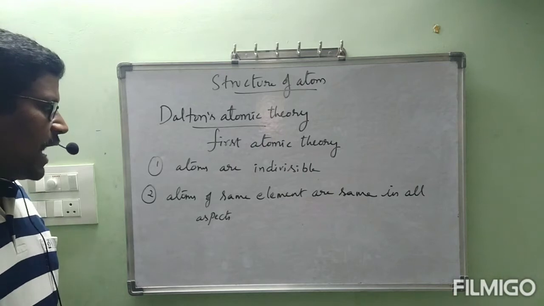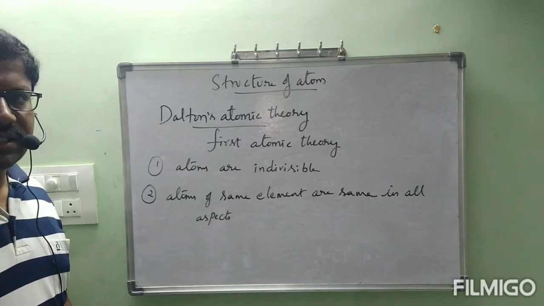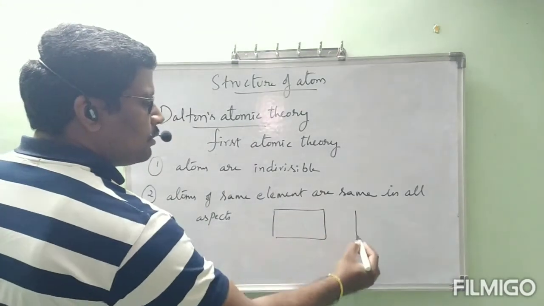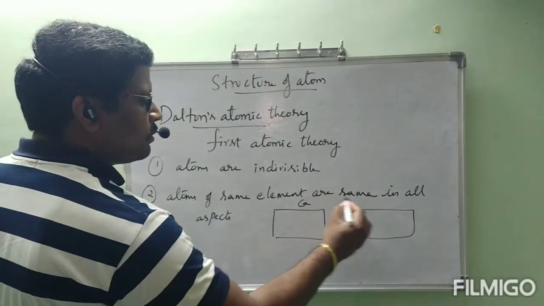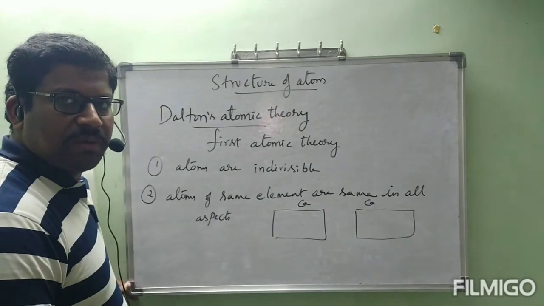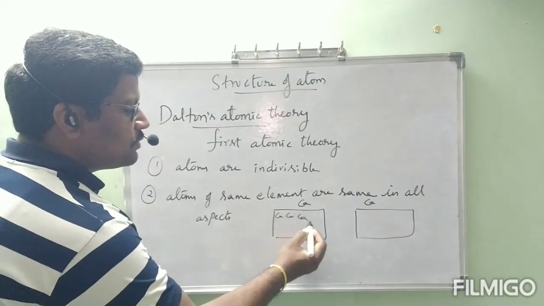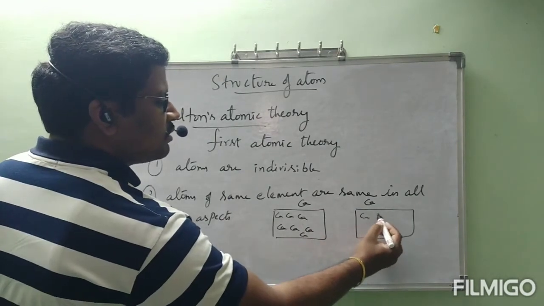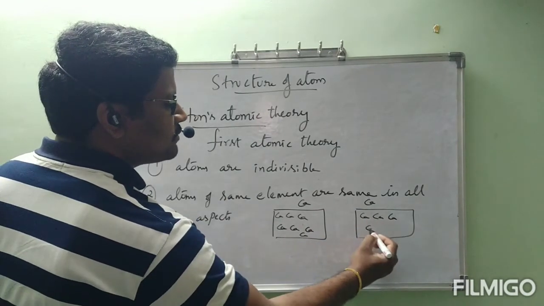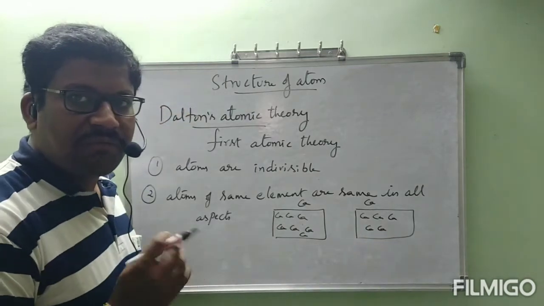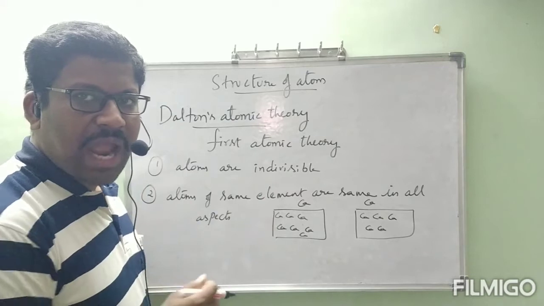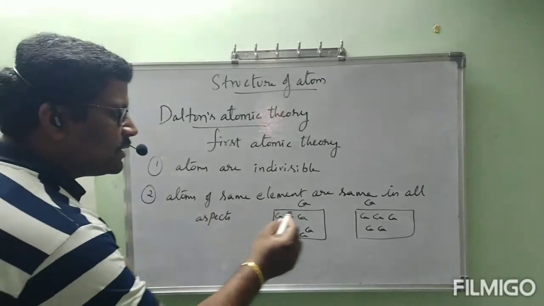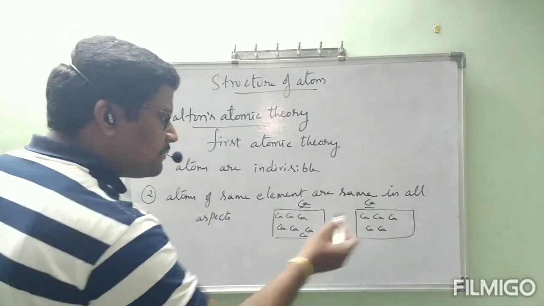What is the second point? Atoms of same element are same in all aspects. Okay, for example, I took 2 blocks of calcium. The first block of calcium has small particles, those are calcium only. The second block of calcium also contains calcium atoms only. Okay, there is no difference between the first block and the second block. Atoms of calcium element are every time the same. See, atoms of same element are same in all aspects.